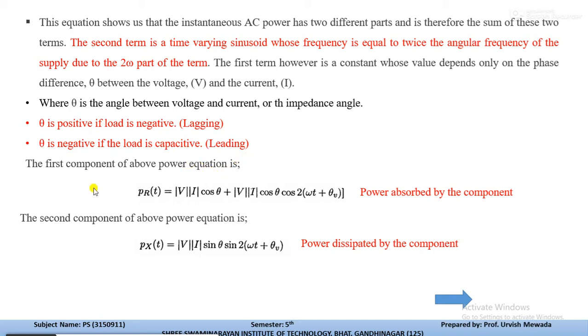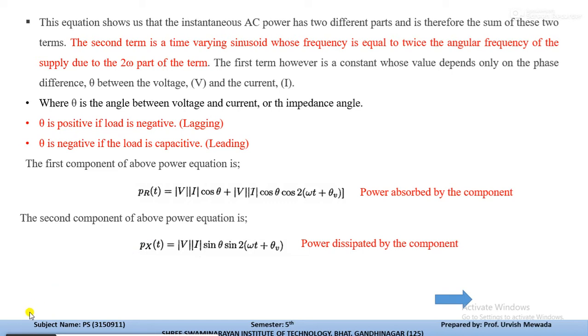Now in the previous case, as we defined the equation for P at time t, here we are separating the two terms. PR at t is the power absorbed by the component, so VI cos theta plus VI cos theta cos(2 omega t plus theta V). Then the second component of the previous equation is the power dissipated by the component, so it is PX at t equals VI sin theta sin(2 omega t plus theta V).